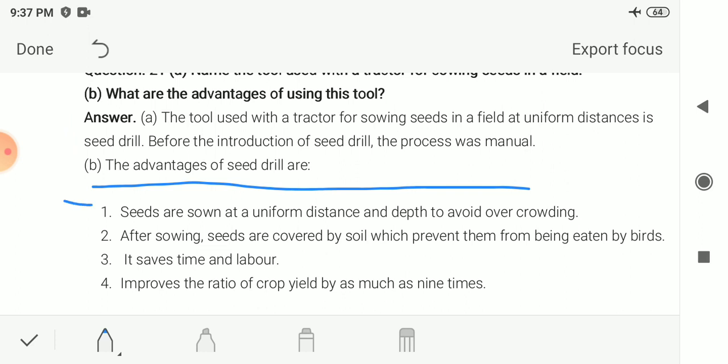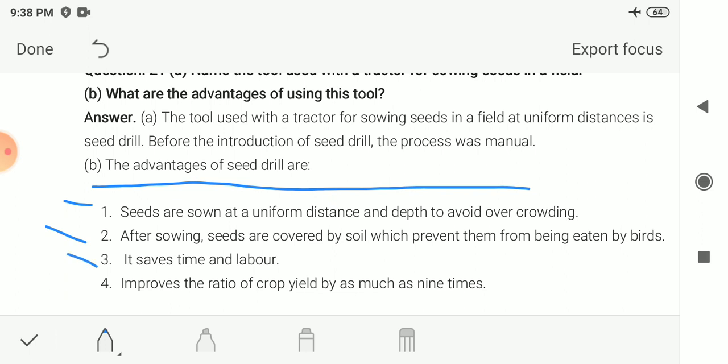Seeds are sown at uniform distance and depth to avoid overcrowding, that means the growing of plants at one place only. With the help of the seed drill, seeds can be sown at equal distance and equal depth. Next, after sowing, seeds are covered by soil, which prevents them from being eaten by birds. If the seeds are open in the field, birds can easily eat them. In the seed drill, seeds are covered with soil, so birds cannot eat these seeds. So it is also helpful.